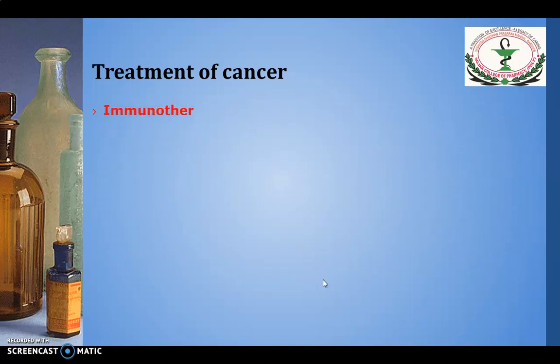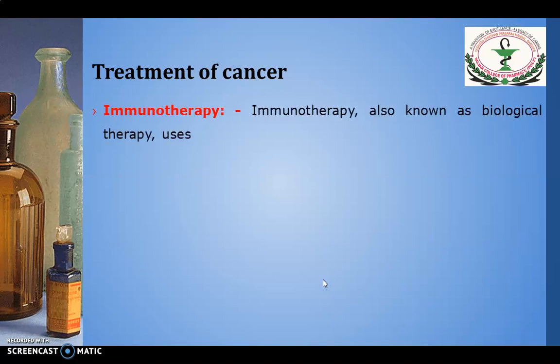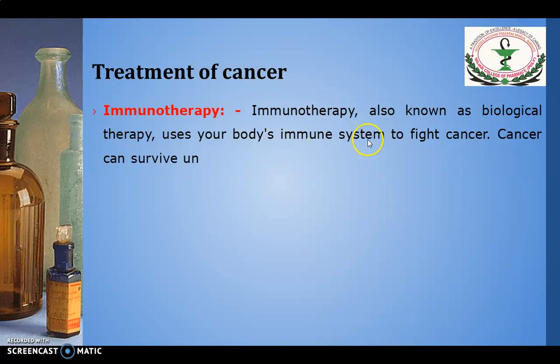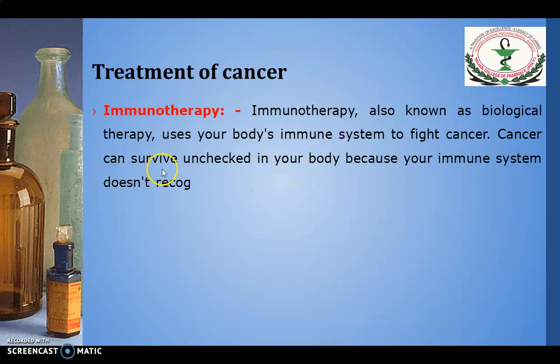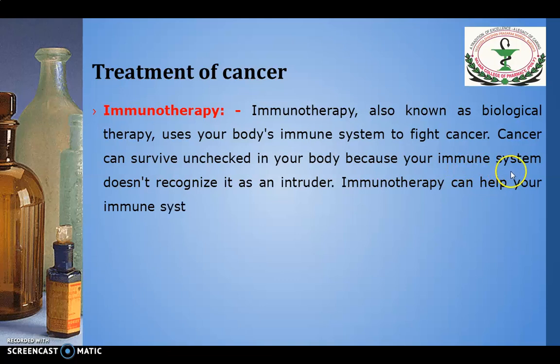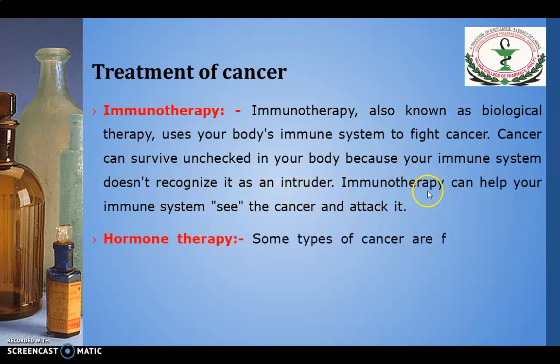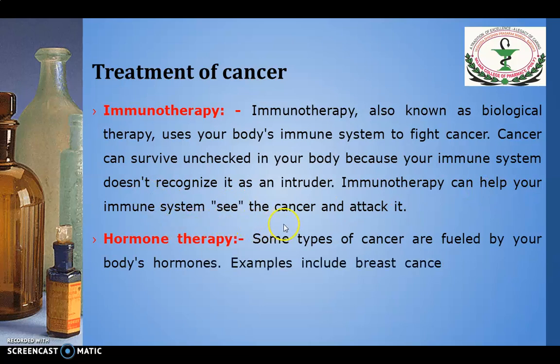Next option is immunotherapy. This is important. Immunotherapy, also known as biological therapy, uses your body's immune system to fight cancer. The cancer can survive unchecked in your body because your immune system doesn't recognize it as an intruder. Immunotherapy can help your immune system to see that cancer and attack it.